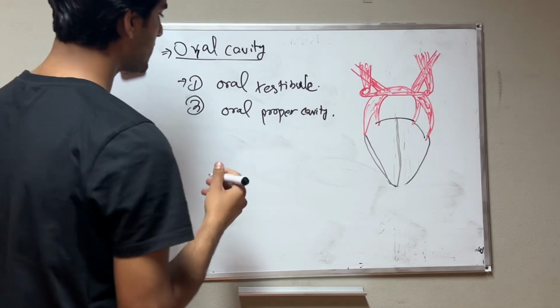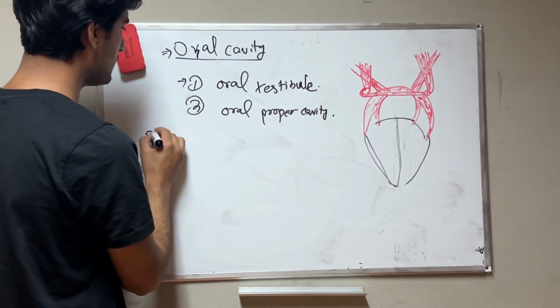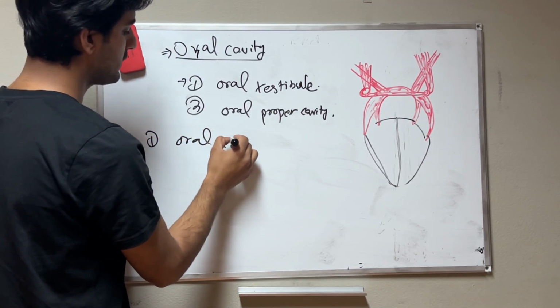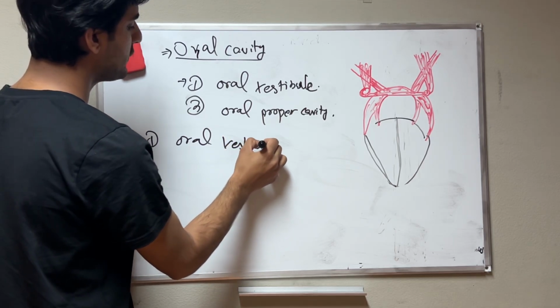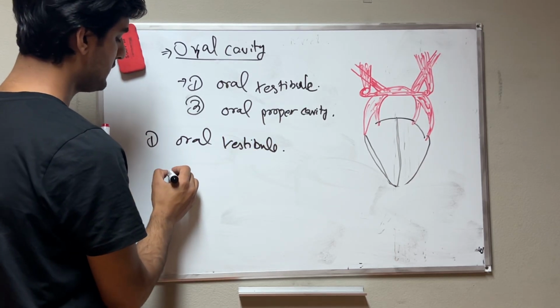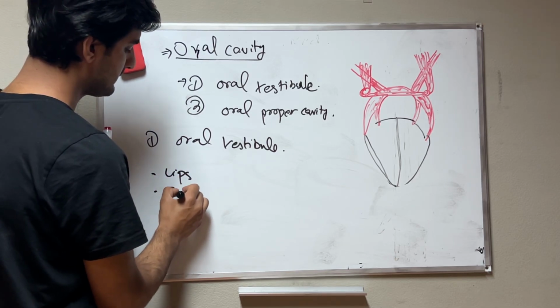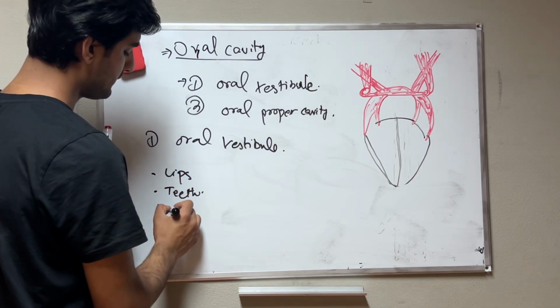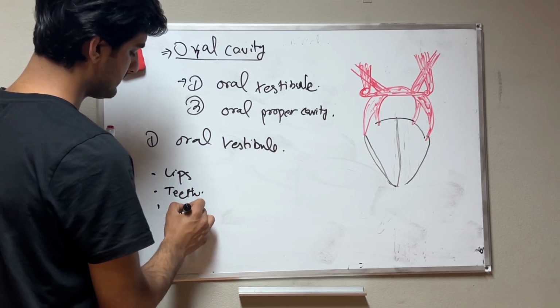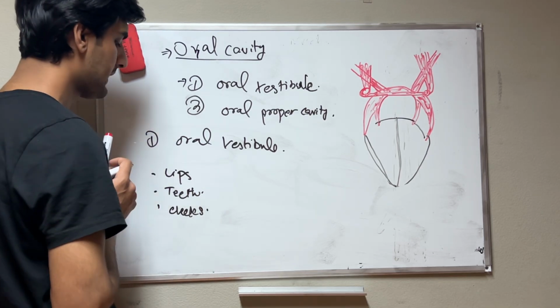If we talk about the oral cavity, first we have the oral vestibule. In the oral vestibule we have first the lips, then the teeth, and then the cheeks. First, lips.